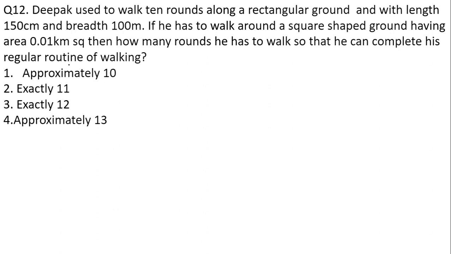Here, this is the rectangular ground where he is walking with length 150 meter. Both are in meter, 150 meter and 100 meter, and the breadth given here is 100 meter.